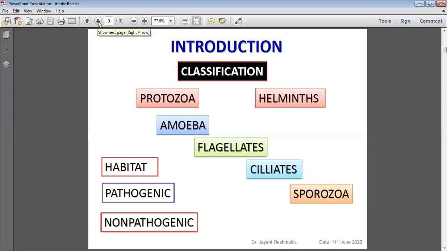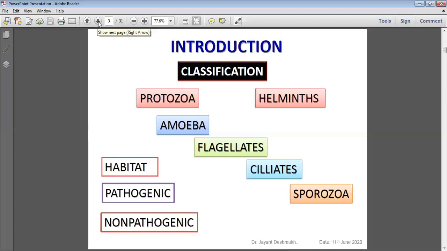In habitat, they are intestinal or extra-intestinal. Again, some are present in the intestine or in tissue. Some are pathogenic, some are commensal flora, non-pathogenic. So this classification is medically important and clinically important for diagnosis. Taxonomical classification is for nomenclature, but to identify the parasite this classification is very important. Asked in the exam: classify the parasite. We classify on the basis of when we diagnose the case, when we check the clinical specimen.